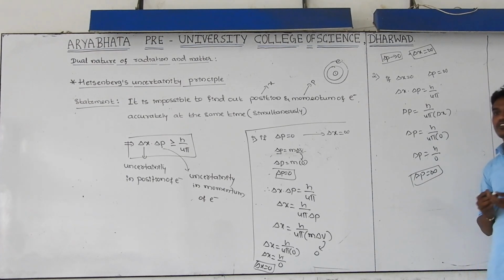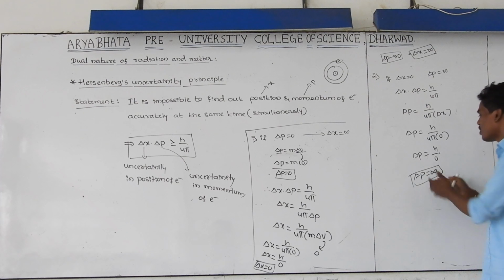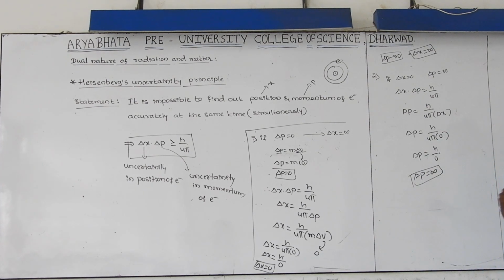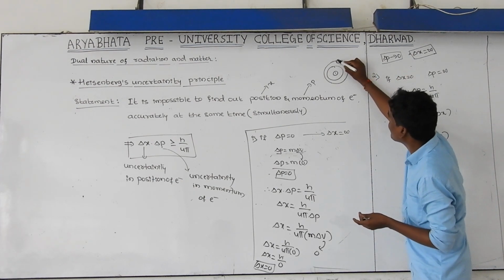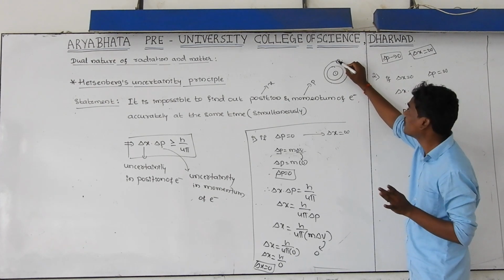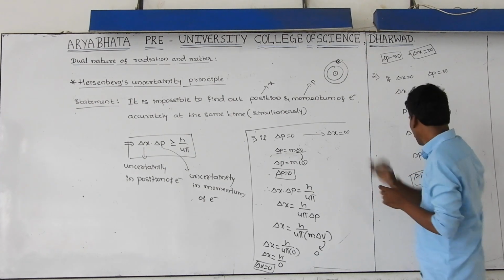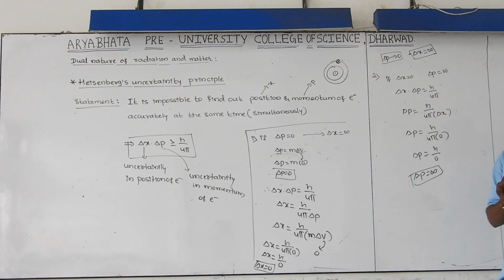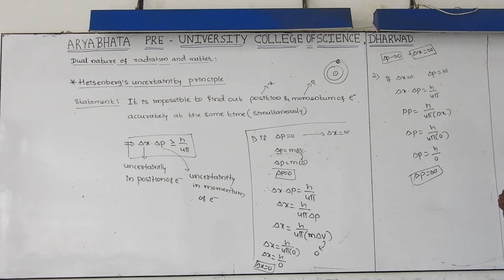What is the infinity value indicating? If you want to find out the exact position, then you are not getting its momentum. I know the position of the electron, I know the value of the exact position now. But whenever I find the position of the electron, I am not getting its velocity. That becomes infinity. Its momentum becomes infinity. If I don't know the velocity, then the momentum of that electron becomes infinity.